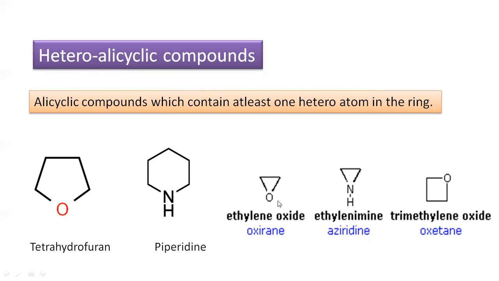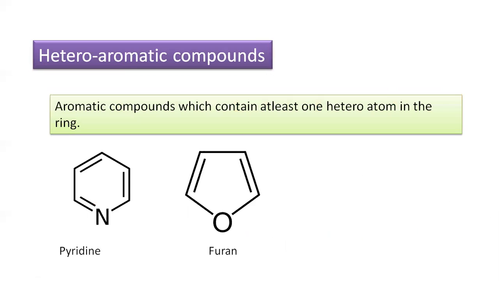Similarly, see these structures: ethylene oxide, ethylenimine, and trimethylene oxide, where three CH2 groups are present in the ring with one oxygen. These are examples of heteroalicyclic compounds: hetero due to the presence of one heteroatom, and alicyclic as they do not contain double bonds or a benzene ring.